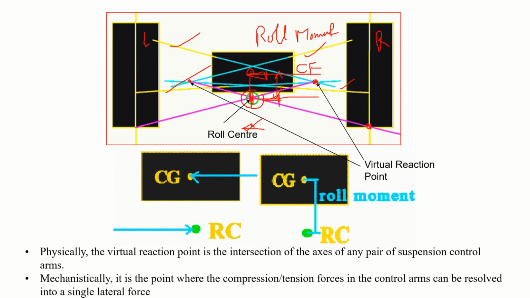Okay, it all depends where to place the roll center, how much roll moment is required. Correct, that is exactly what we can decide by the suspension design. So physically the virtual reaction point is the intersection of the axis of any pair of suspension control arms. Mechanistically, it is the point where the compression and tension forces in the control arms can be resolved into a single lateral force. So when you are talking about defining the control arm, it means that when I apply this force, it will just slide, it will not roll.